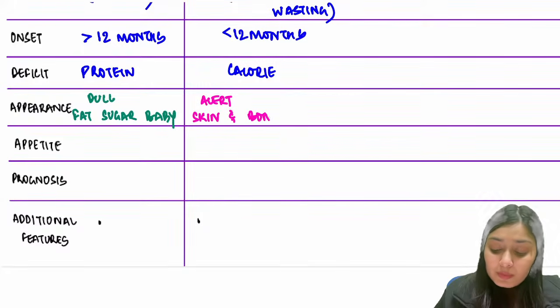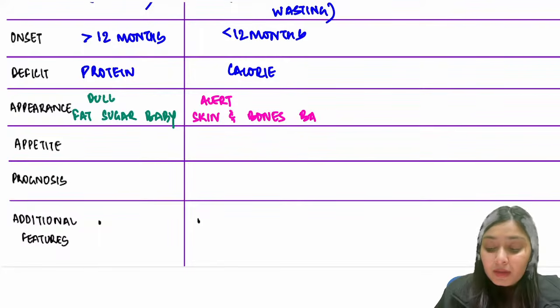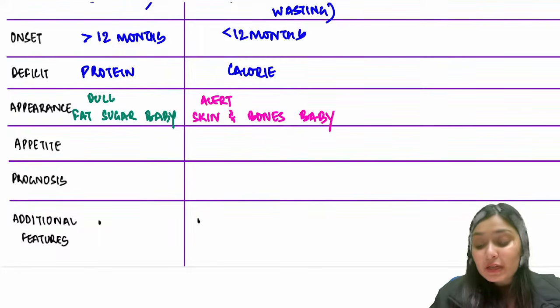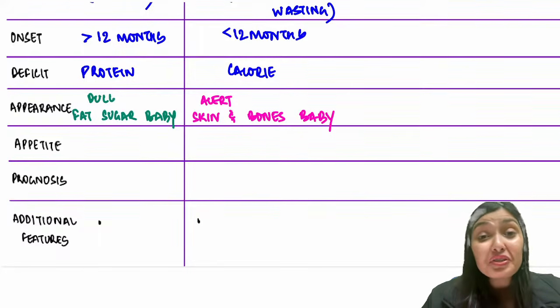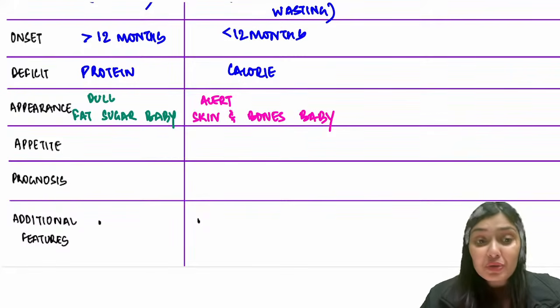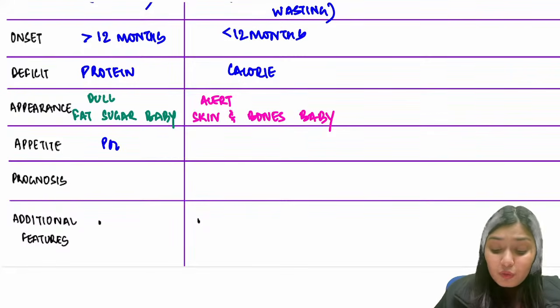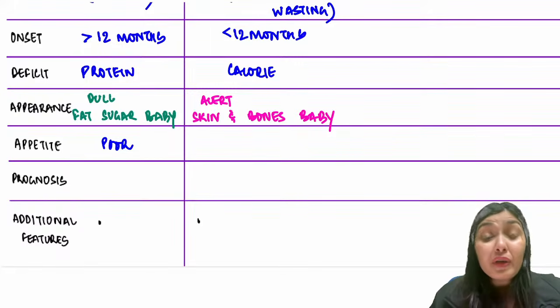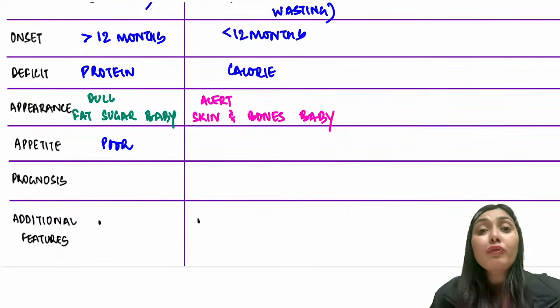Now coming to the appetite, how was the appetite of the Kwashiorkor child? The Kwashiorkor child was lying down listlessly. If you offer food to this child, the child won't eat, won't have much appetite. So the appetite in Kwashiorkor is very poor. Whereas the Marasmus child, that cachectic child, if you offer food, will very voraciously eat it.